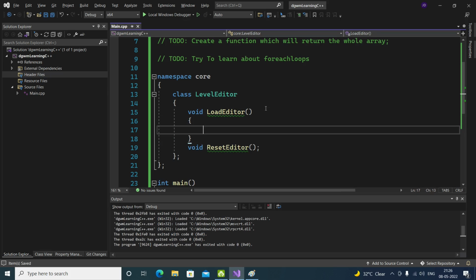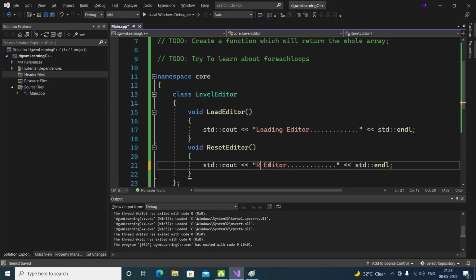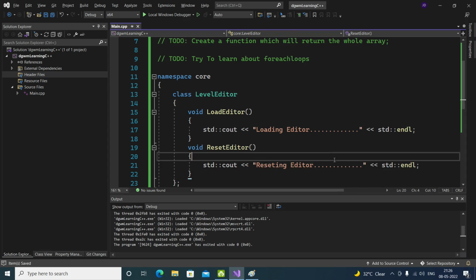Now for writing the functions, we can just output loading editor, paste the code there, and instead of that, resetting editor.